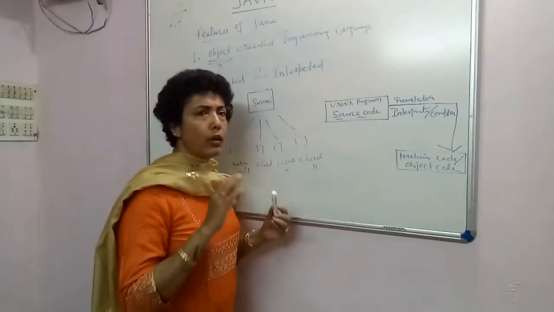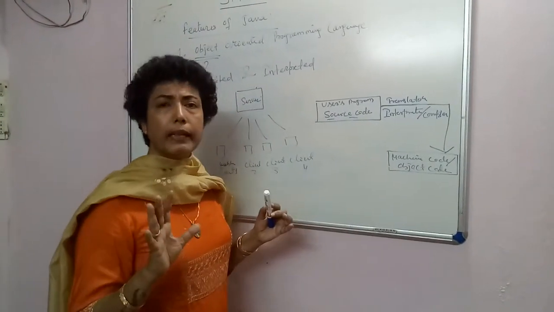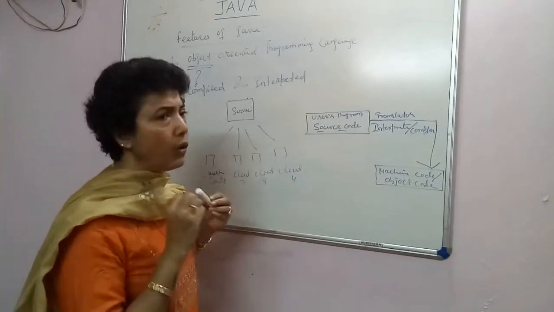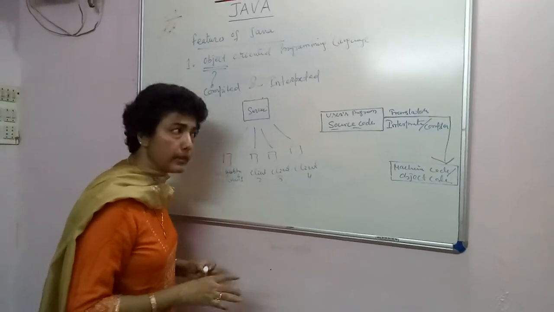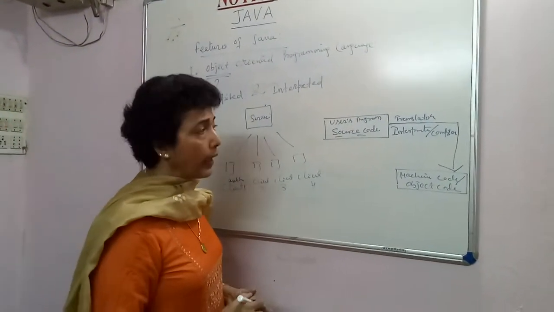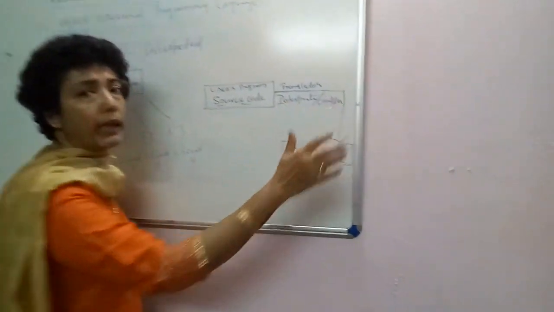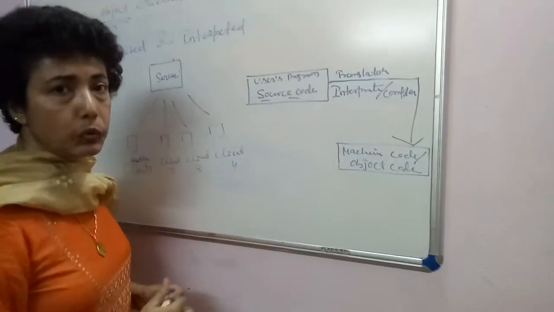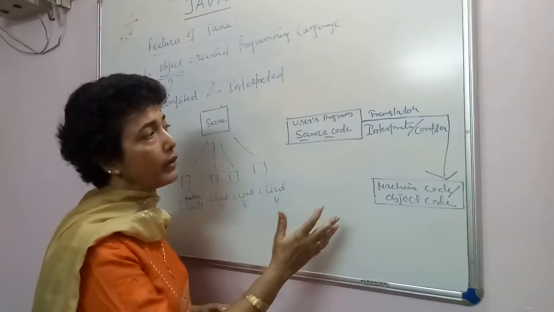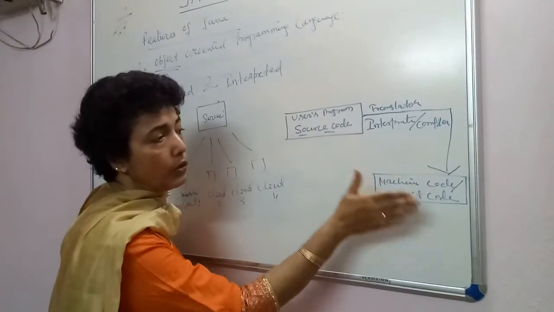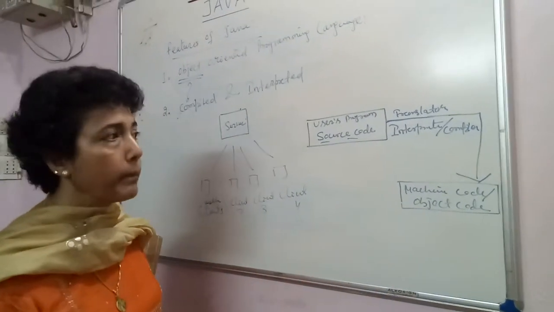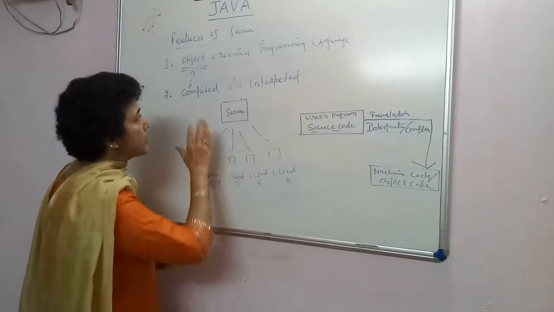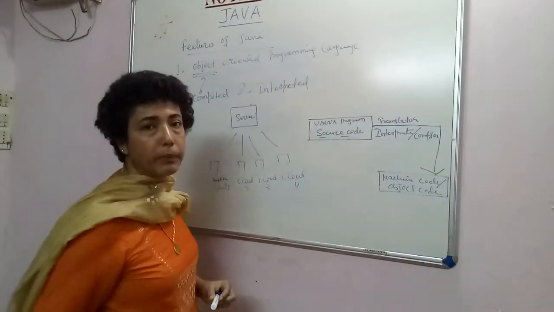So all the high level languages that are there except Java, I repeat, except Java, all other high level languages make use of either an interpreter or a compiler to convert from source code to object code. Okay, but Java is one such language which is both compiled and interpreted.